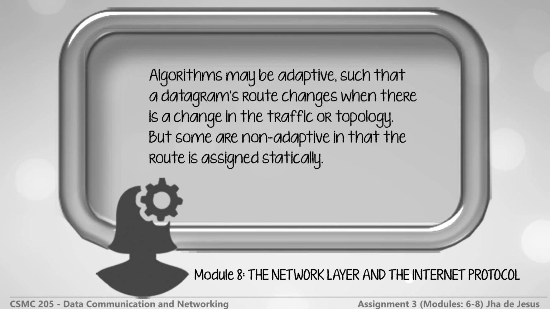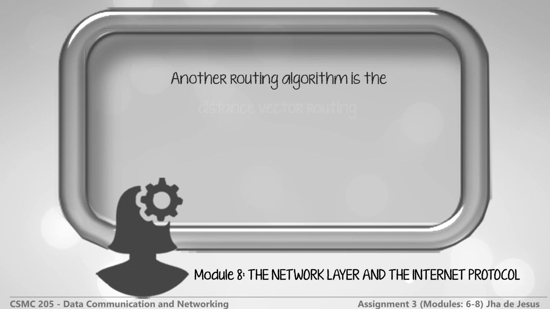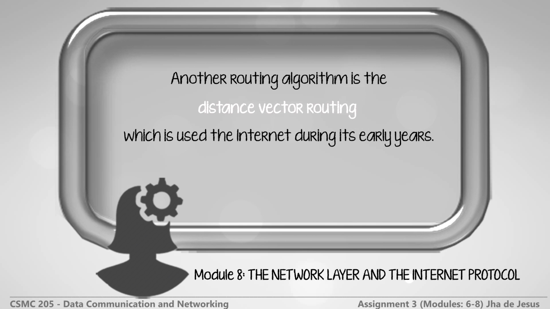Algorithms may be adaptive, such that a datagram's route changes when there is a change in the traffic or topology, but some are non-adaptive in that the route is assigned statically. Another routing algorithm is the distance vector routing, which was used in the internet during its early years.